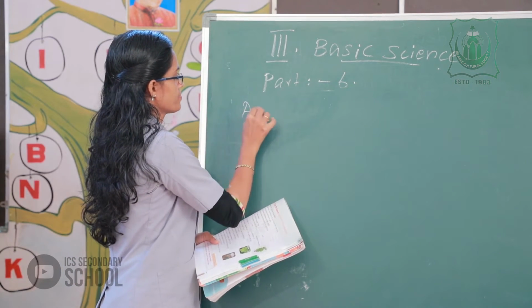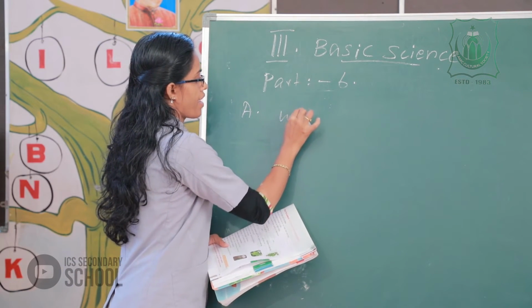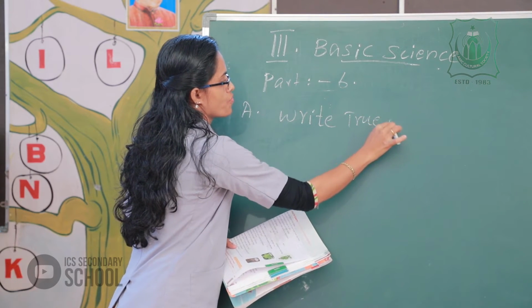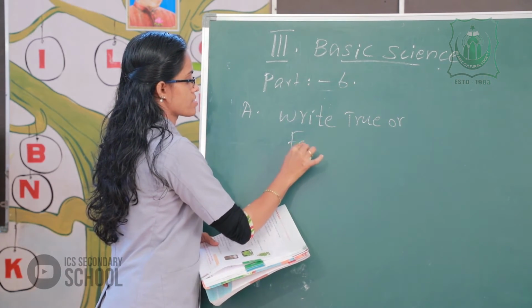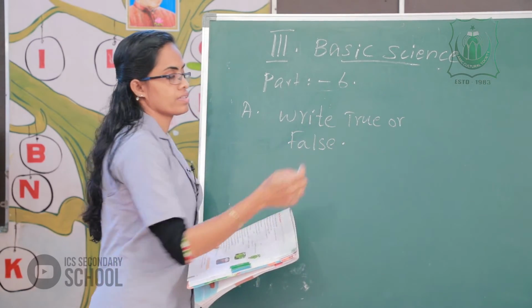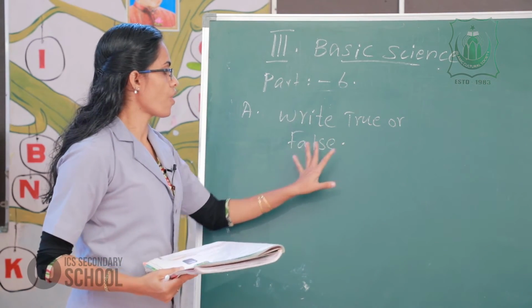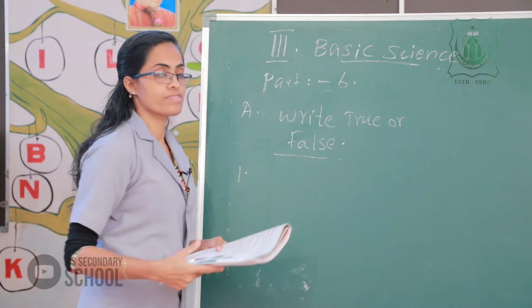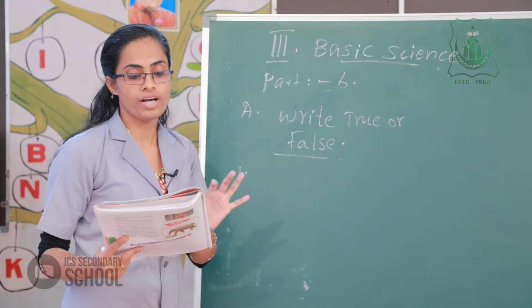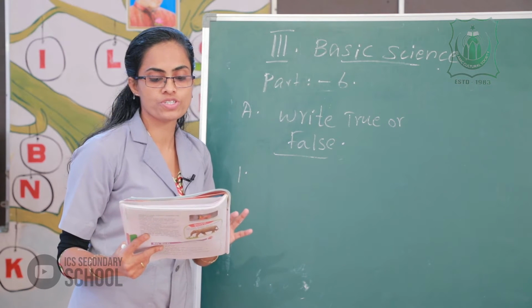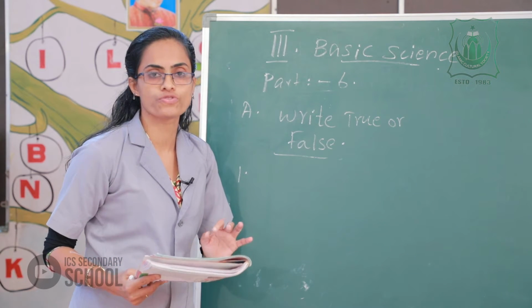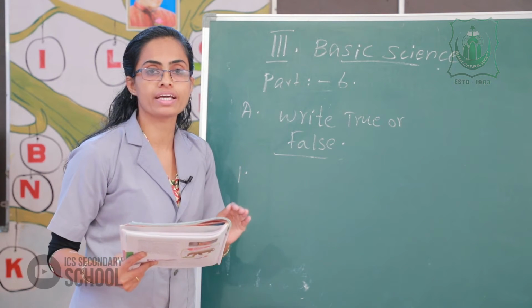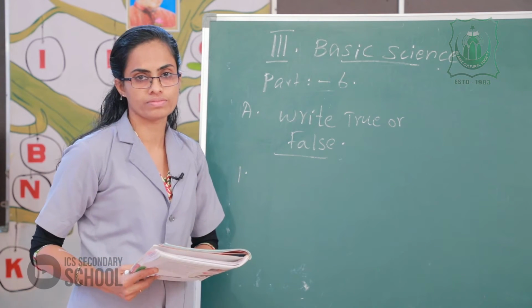First activity, write true or false. The first question: Molds and mushrooms do not make their own food.